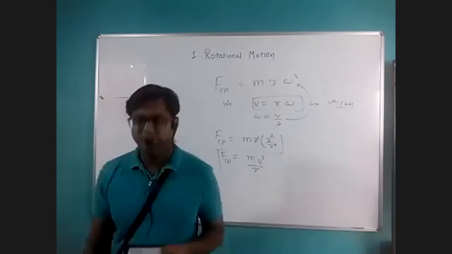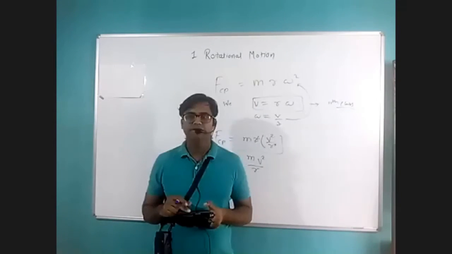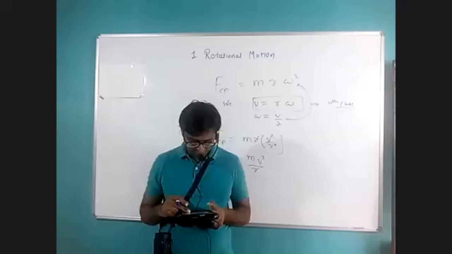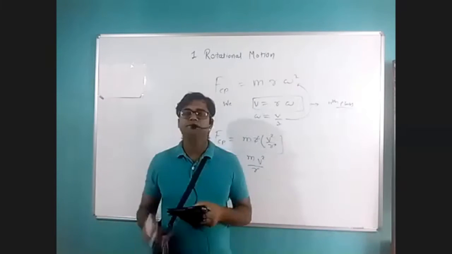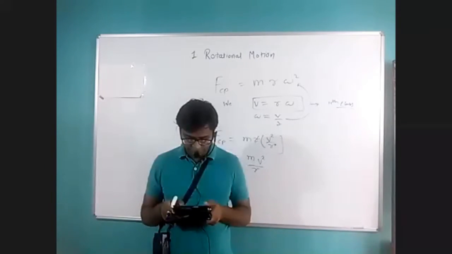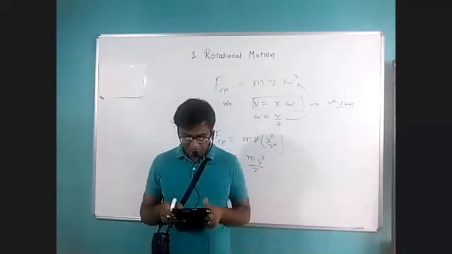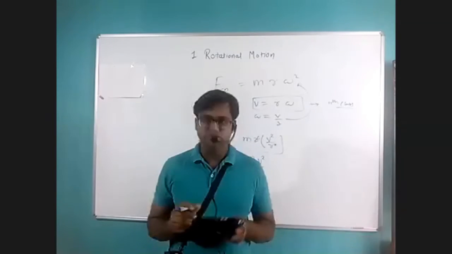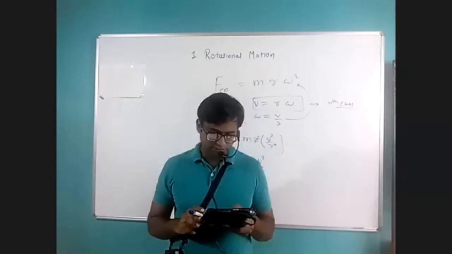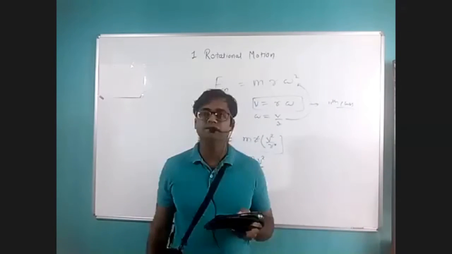In yesterday's session, I gave you some homework related to reading your textbook. I expect that you have read page numbers 1, 2, and 3 of the textbook. So we have covered the basics of kinematics of circular motion till this point. You can also try example number 1. That is very easy and based on kinematical equations. We have already solved such numericals in 11th, so I will not repeat those. Now on page number 2, centripetal and centrifugal forces are discussed on pages 2 and 3.